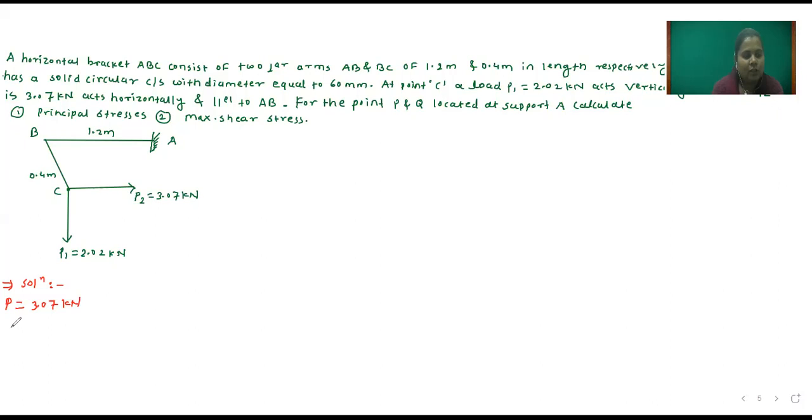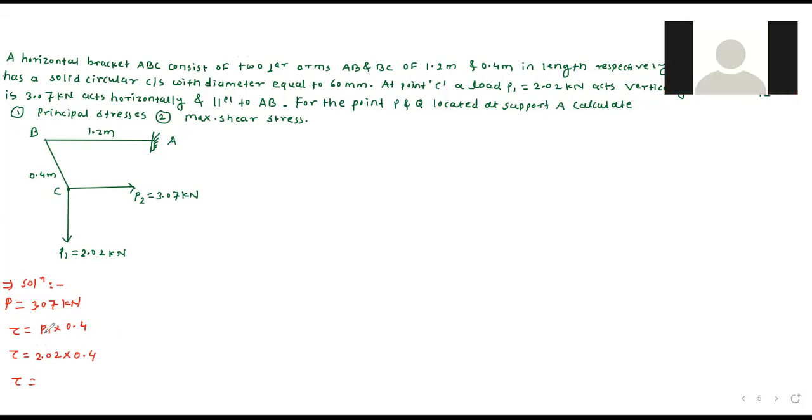So shear stress tau is equal to P1 into the perpendicular distance 0.4, which is 2.02 into 0.4. So tau is equal to 0.808 kilonewton meter.